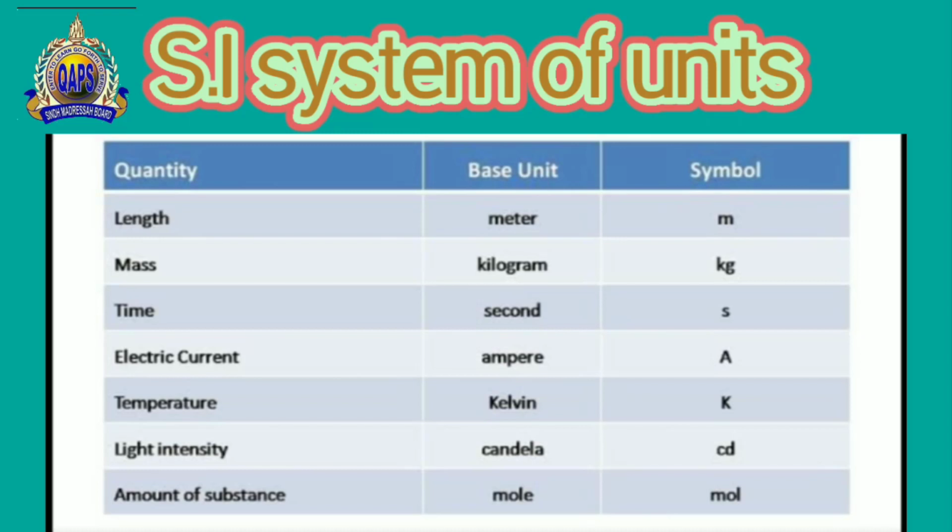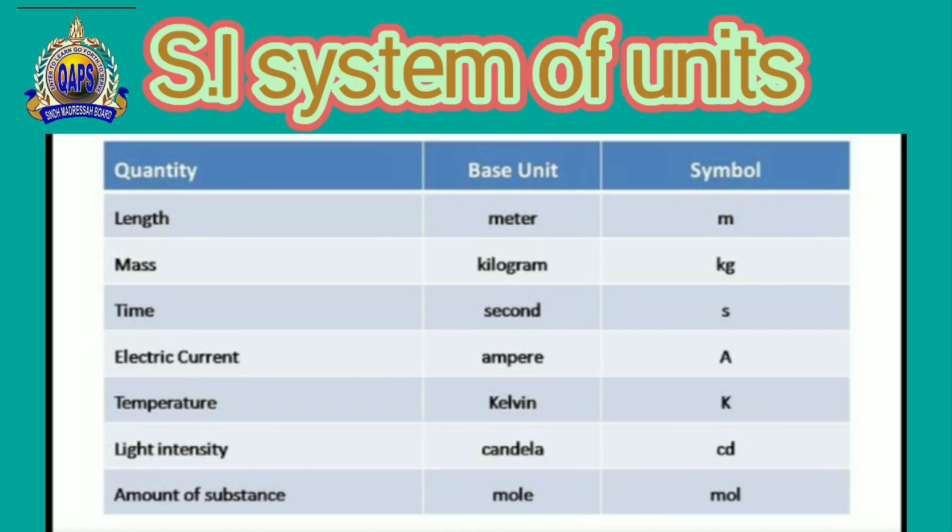For this purpose, they made the SI system, meaning system of international units, which should be used all over the world, so that everyone gets anything in the same unit. Under this system there were 7 basic quantities.